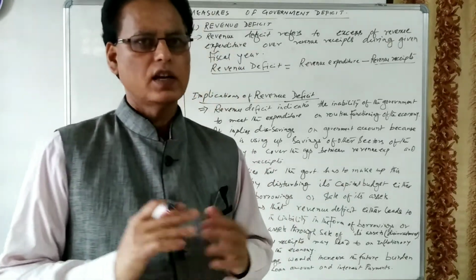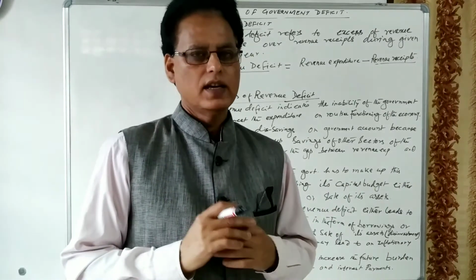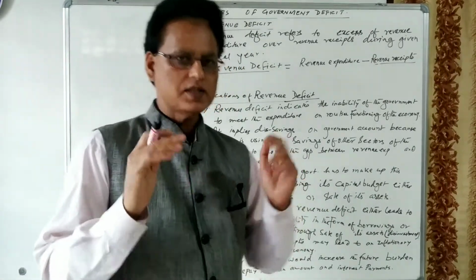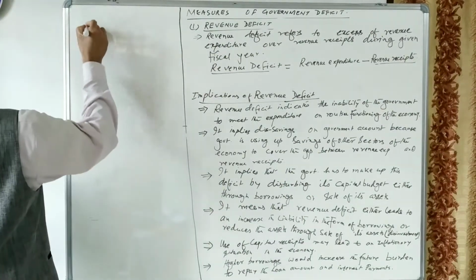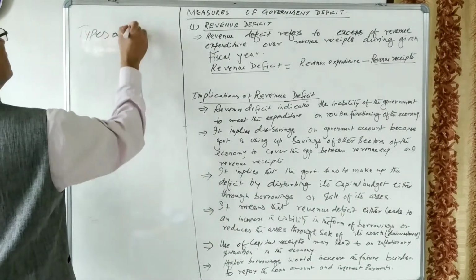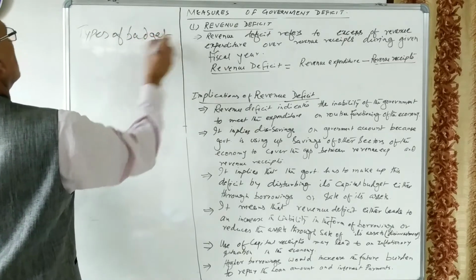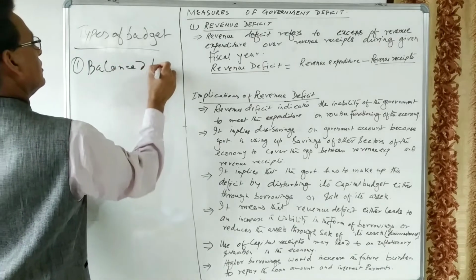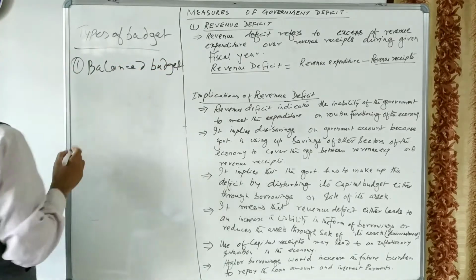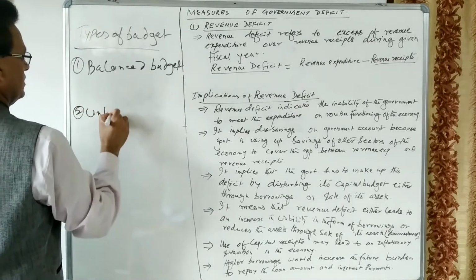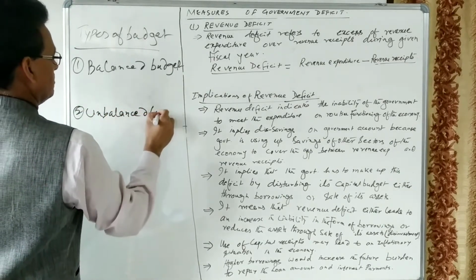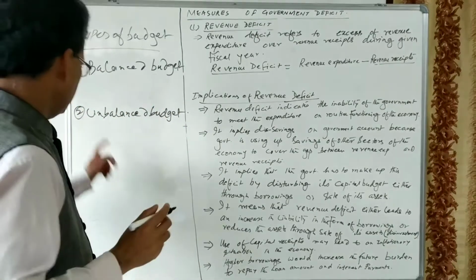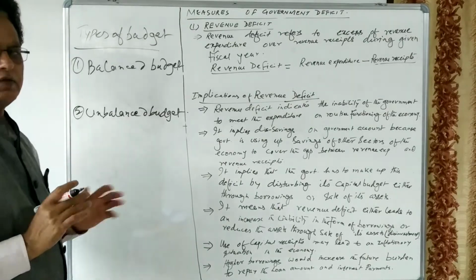Before discussing the measures of government deficit, let us see what the different types of budget are. Budget is of two types. One is called balanced budget, and another one is called unbalanced budget. Balanced budget, let us see what is a balanced budget.